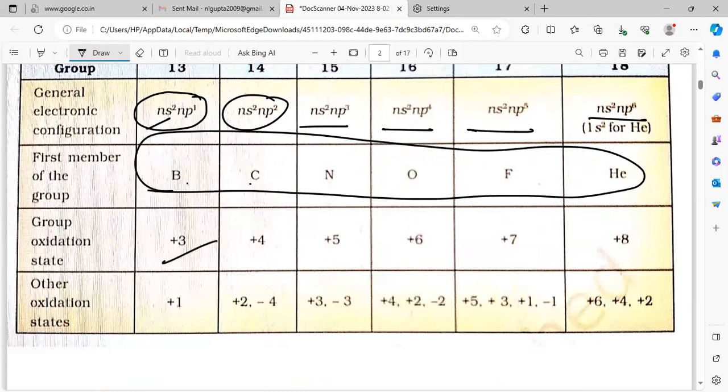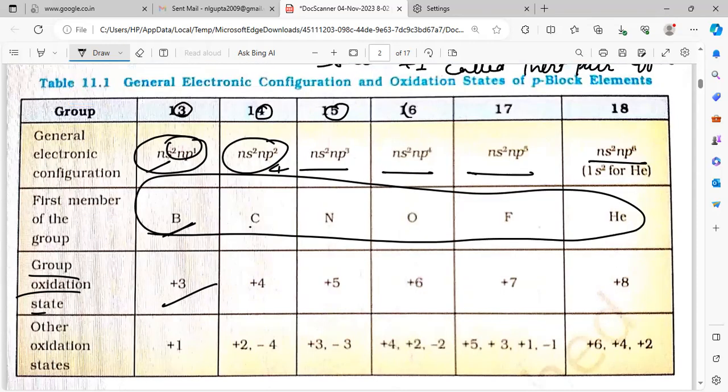Group oxidation state is equal to the number of valence electrons. The last digit of the group number tells the valence electrons. So 3, 4, 5, 6, 7.